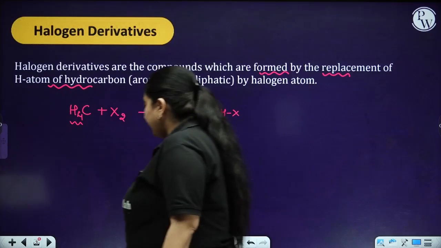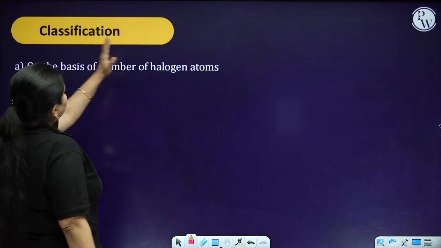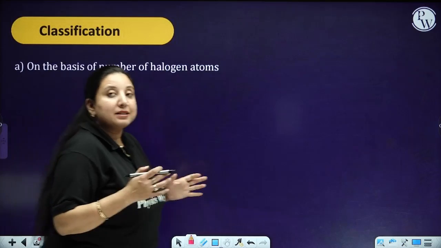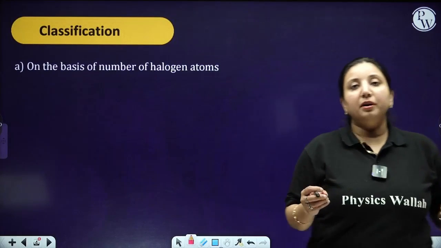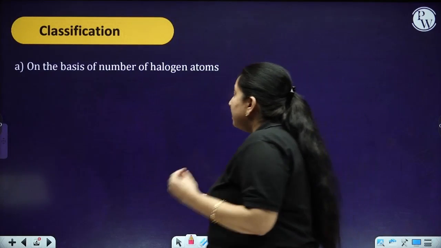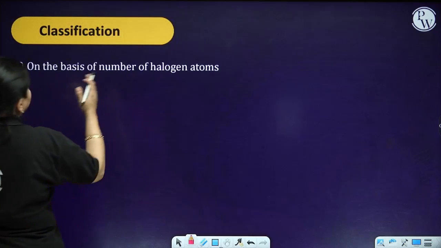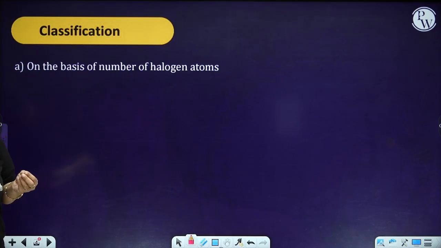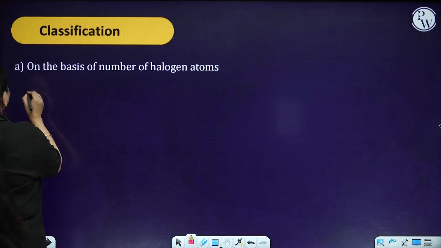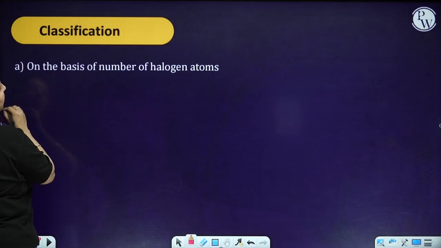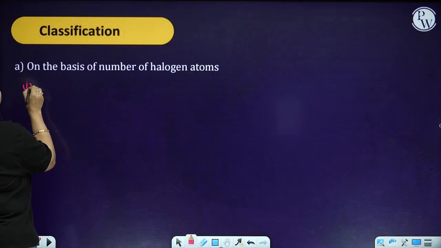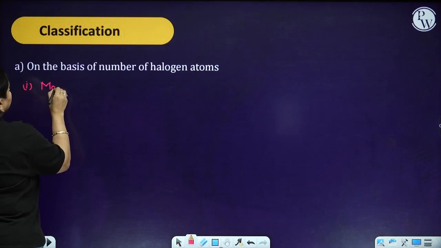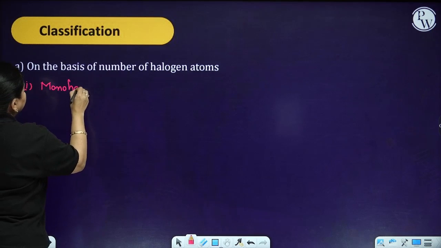So moving ahead, the very first thing we are required to understand is the classification of halogen derivatives. The first classification is on the basis of the number of halogen atoms. When we are talking about the number of halogen atoms, the first thing that comes is the monohalogen derivative.